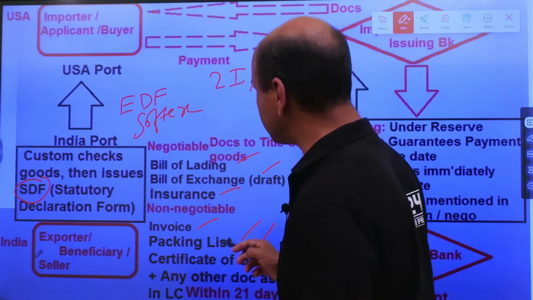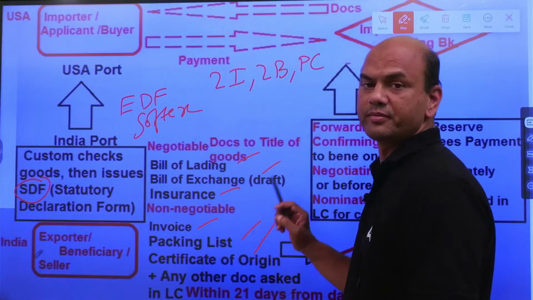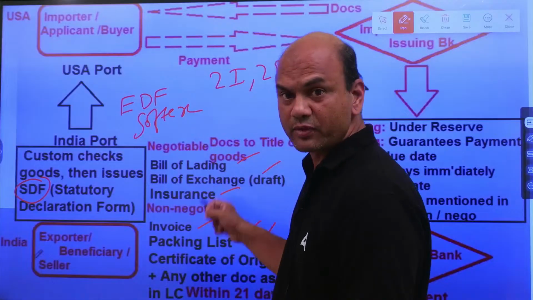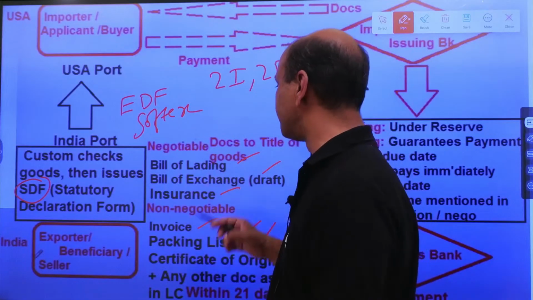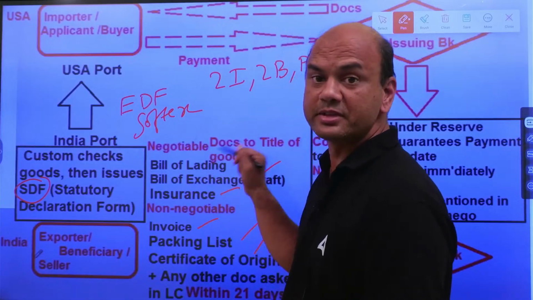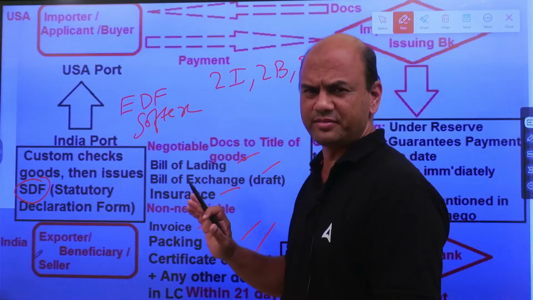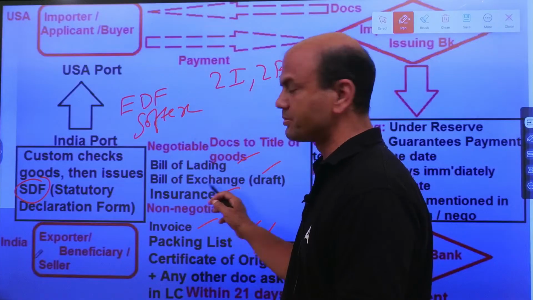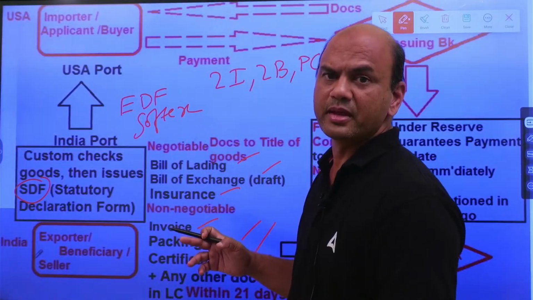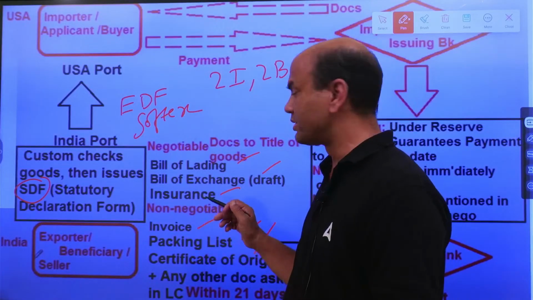So the question is, now these 6 documents have been prepared. Now who will prepare these 6 documents? Beneficiary will get it from someone here. Out of this again, bill of exchange will be prepared by the seller. He will himself prepare it. Generally, 99% he himself prepares it. If it's via some other party, then it will be different.